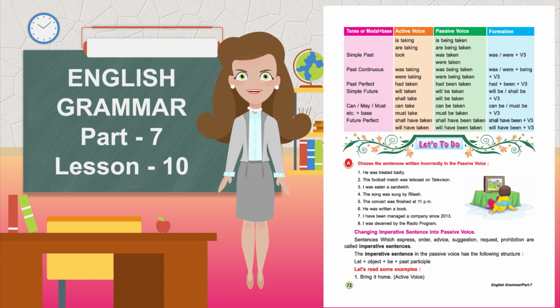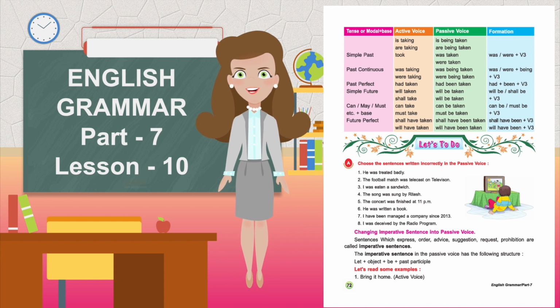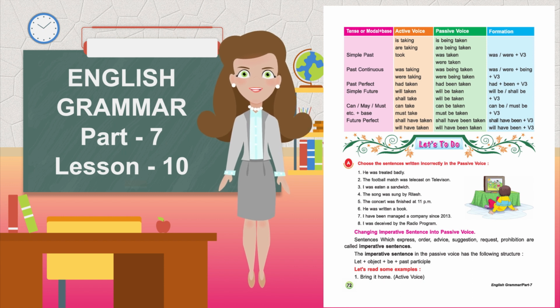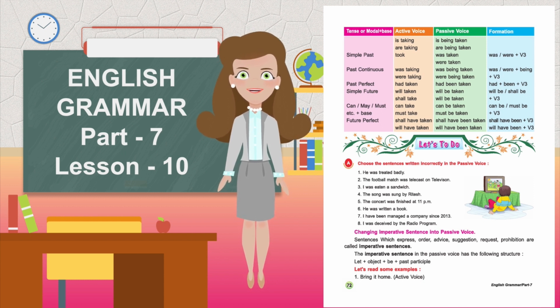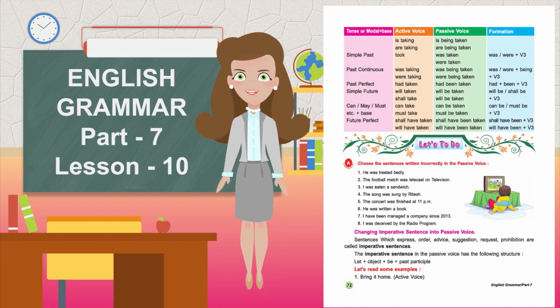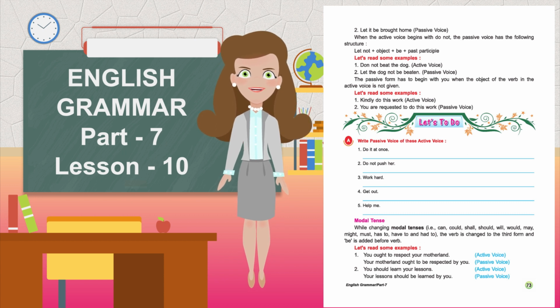Changing imperative sentence into passive voice. Sentences which express order, advice, suggestion, request, prohibition are called imperative sentences. The imperative sentence in the passive voice has the following structure: let plus object plus be plus past participle. Let's read some examples. Bring it home, active voice. Let it be brought home, passive voice.